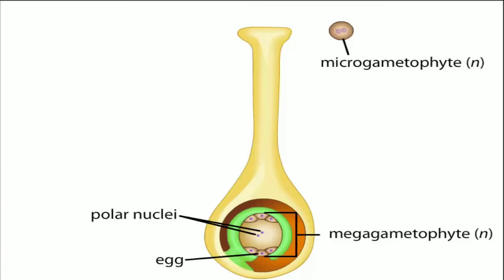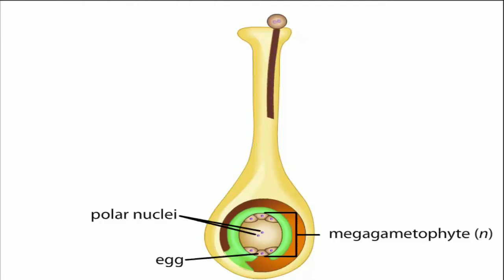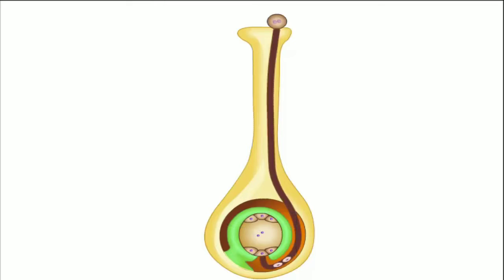Here, the pollen grain germinates and a pollen tube grows down the style until it meets the female gametophyte. 2 sperm from the pollen grain travel through the pollen tube and enter the female gametophyte. One fertilizes the egg, forming a diploid zygote. The other fertilizes 2 polar nuclei, forming a triploid cell.